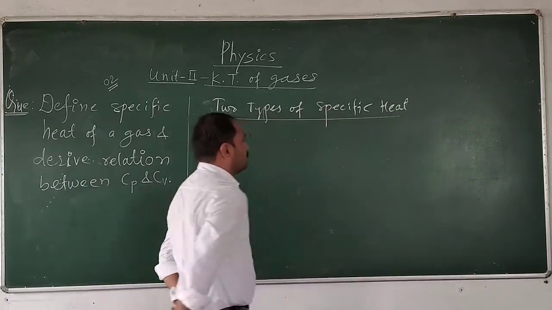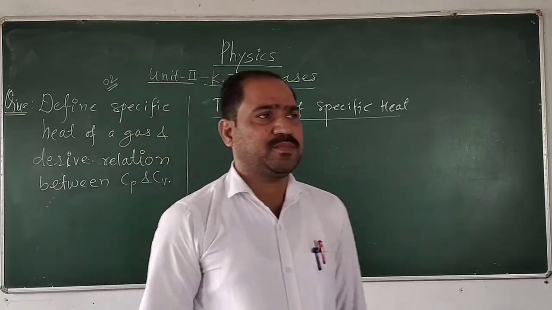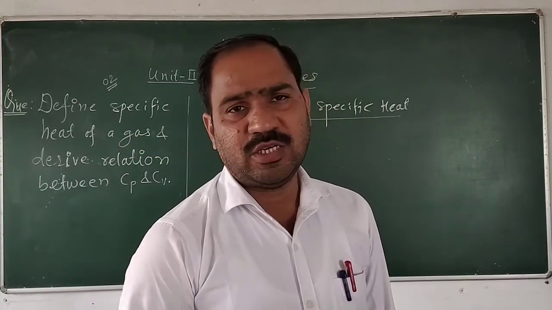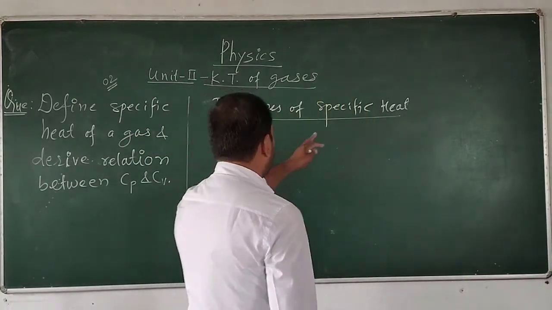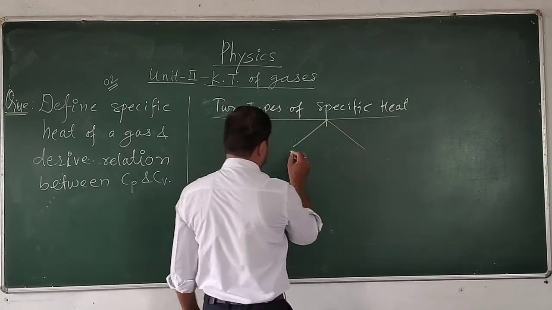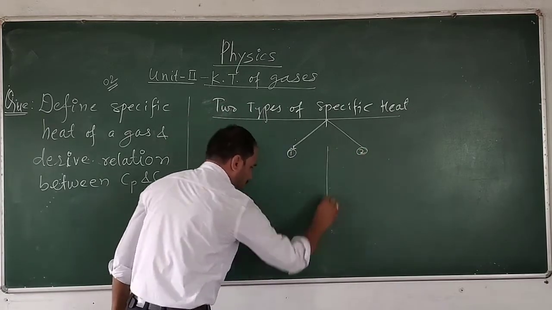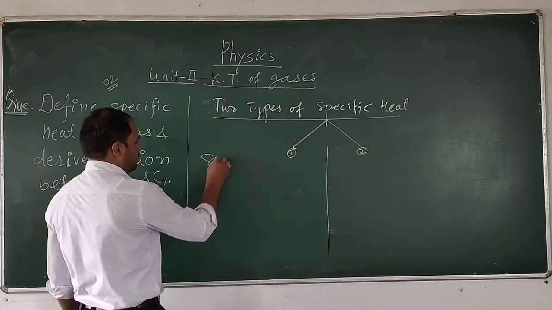Depending on the physical quantity kept constant, there are two types of the specific heat. The first one is the specific heat at constant volume.